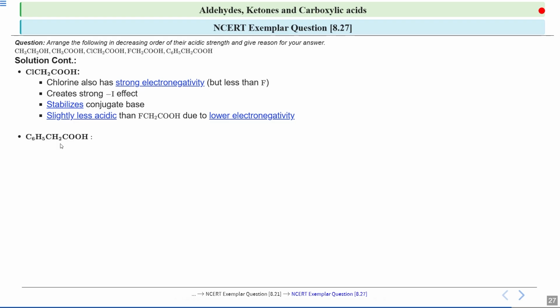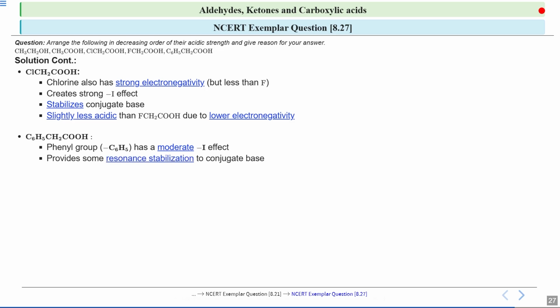Now if we talk about C6H5CH2COOH, this is phenylacetic acid. Here a phenyl group is attached to the carbon next to the carboxyl group. The phenyl group has a moderate negative inductive effect, or -I effect. That means it can withdraw electrons but not as strongly as chlorine or fluorine.